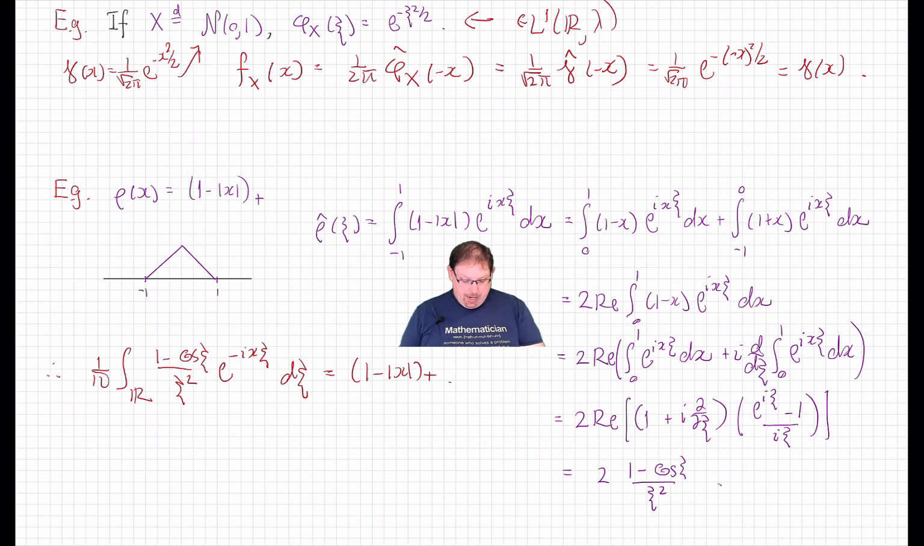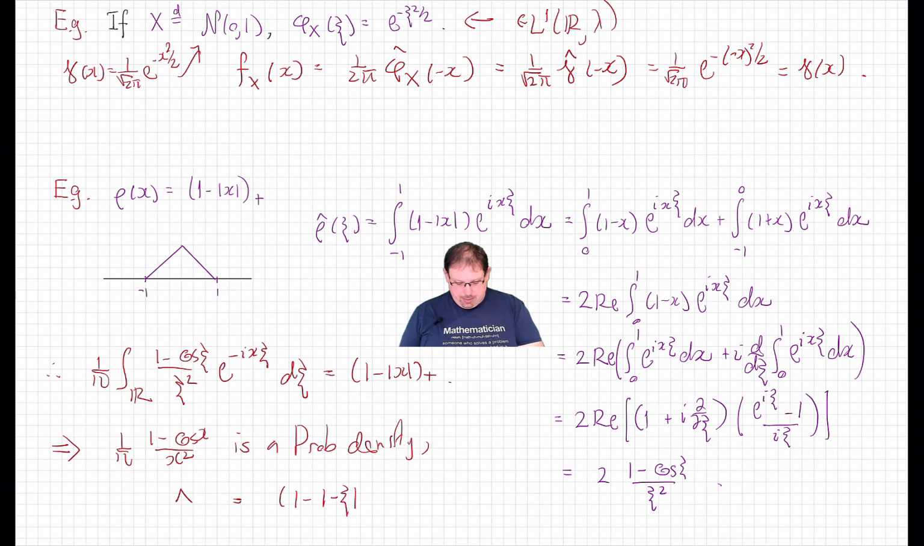It's also non-negative because cosine is less than or equal to 1. And so we conclude from this, changing the variable name, that the function 1 minus cosine x over x squared is a probability density, and that its Fourier transform is equal to 1 minus the absolute value of xi, plus, which is the same thing as the original tent function. And so this tent function is the Fourier transform of some measure. That measure is the Fourier transform of the tent function. You'll explore some more examples like this on your own.